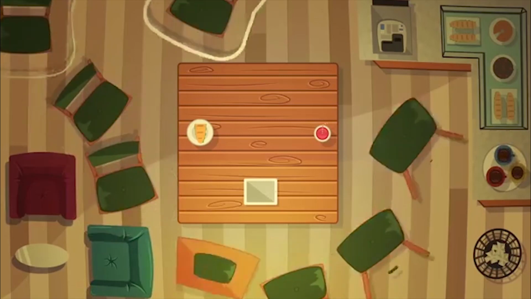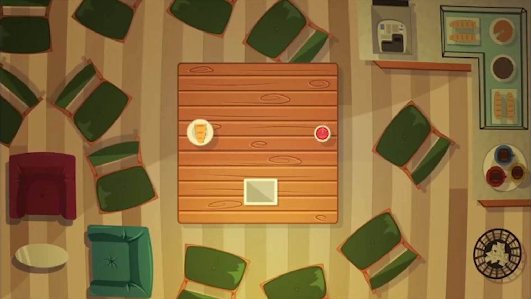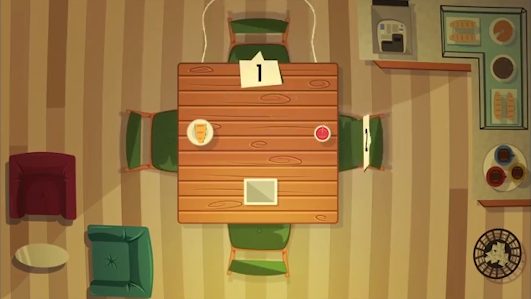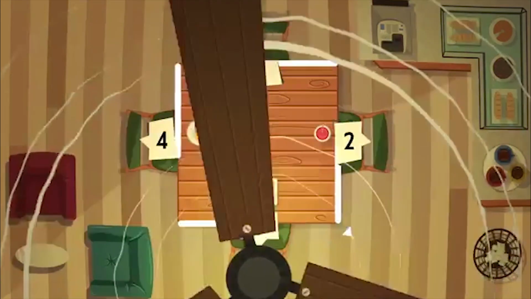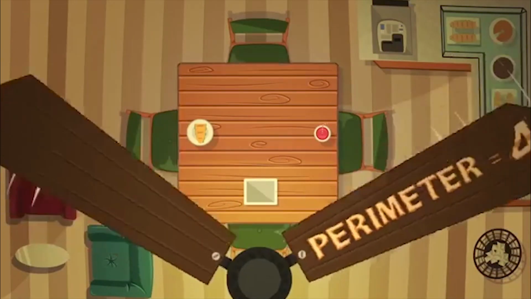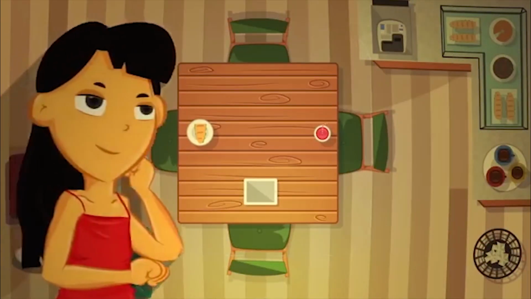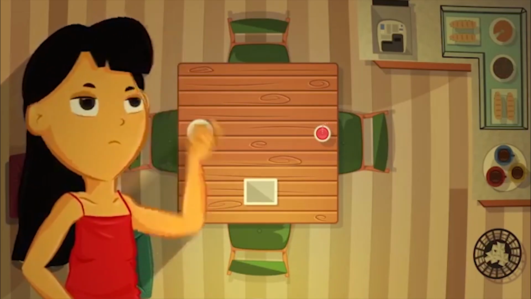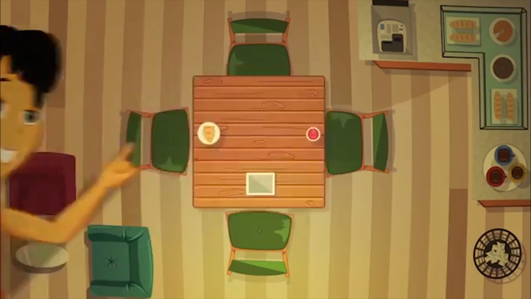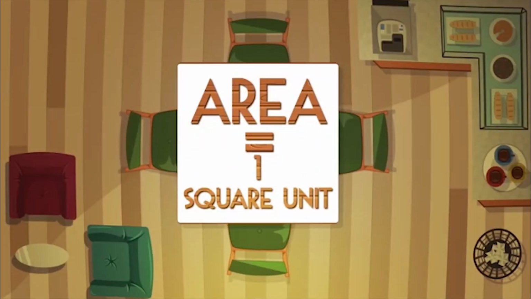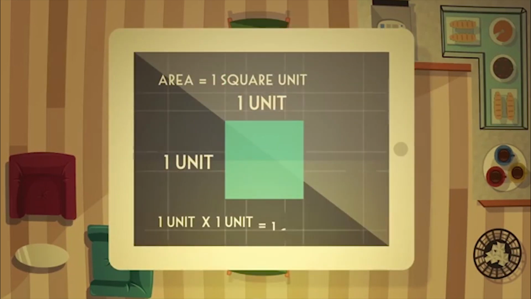Chairs, can we fit here till we can fit no more? Count with me: 1, 2, 3, 4. The perimeter is 4. How many tables are there in this cafeteria? There's only one table in this cafeteria. 1 square is the area. 1 times 1 is the area.